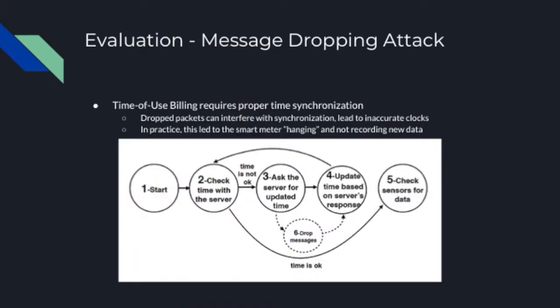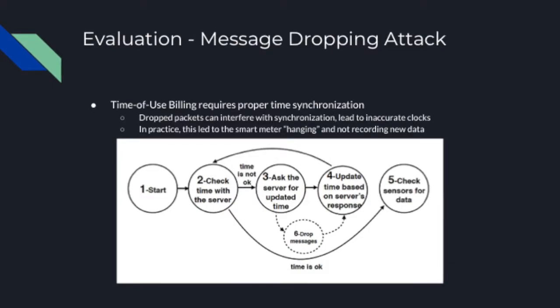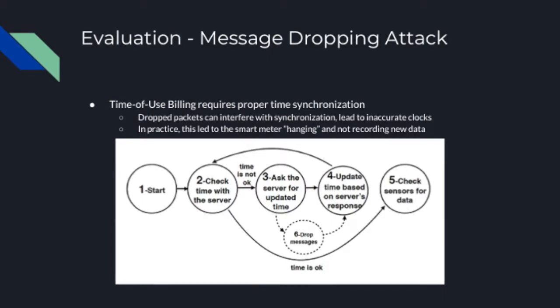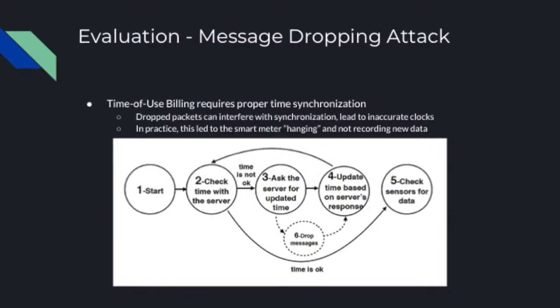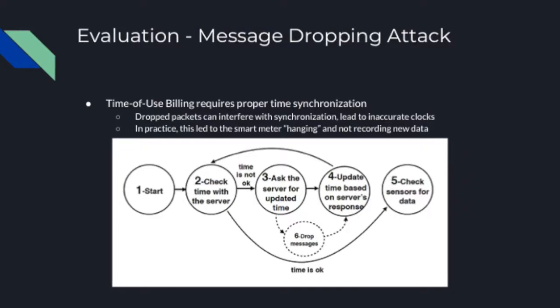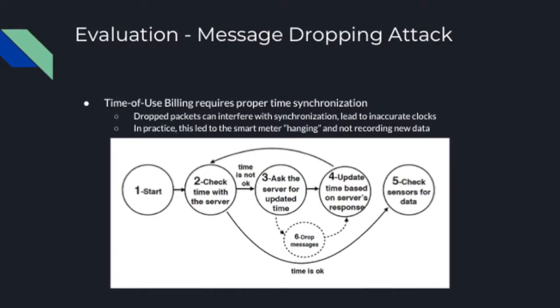The next attack that was evaluated was the message dropping attack. So this interfered with the time of use billing. The time of use billing on the smart meter required proper time synchronization with the server. Kind of makes sense. If you want to charge based on usage for different times of day, then you need to know what time of day it actually is. So in this case, the state diagram at the bottom shows the expected behavior of the system in solid lines and circles, and then the added behavior of the attacker is shown by the dotted line in state 6 there.